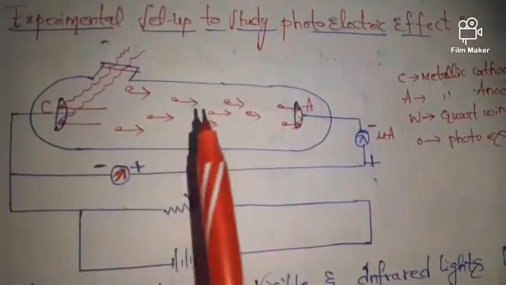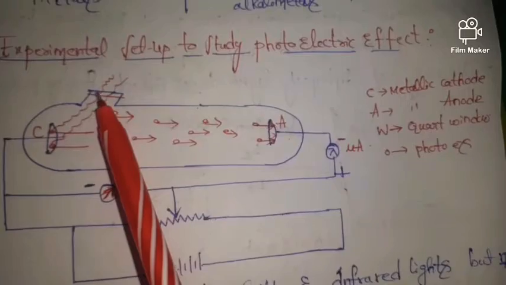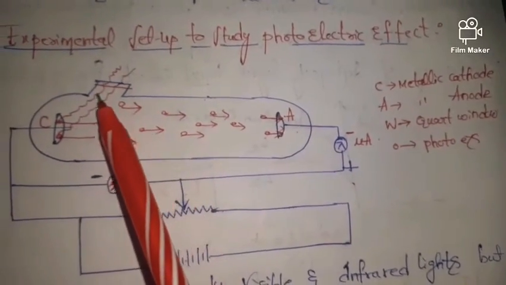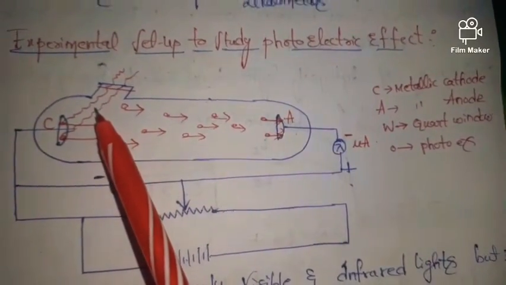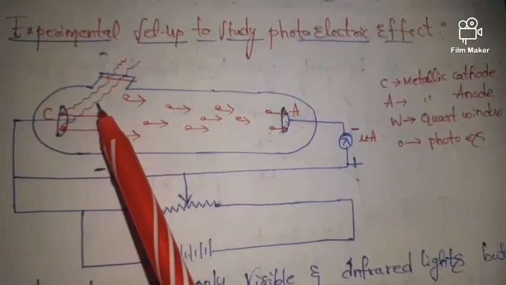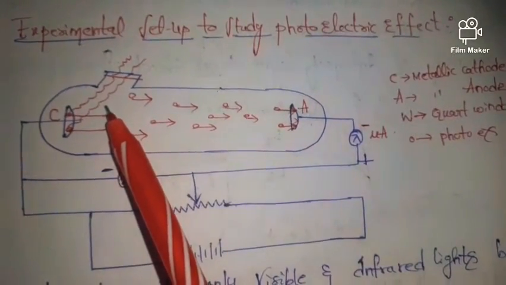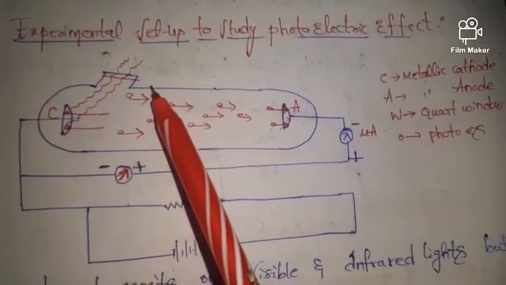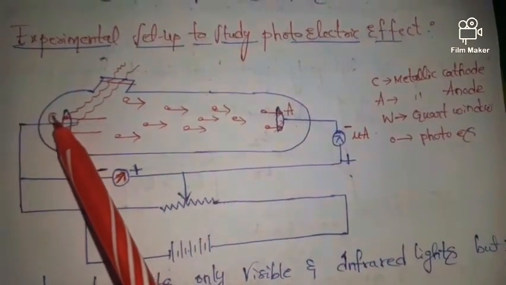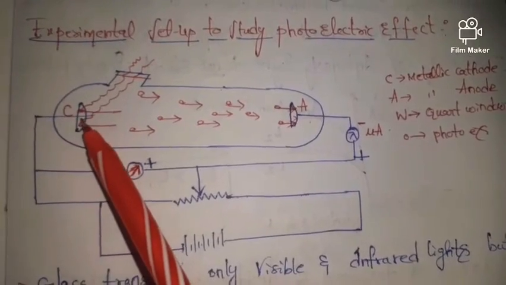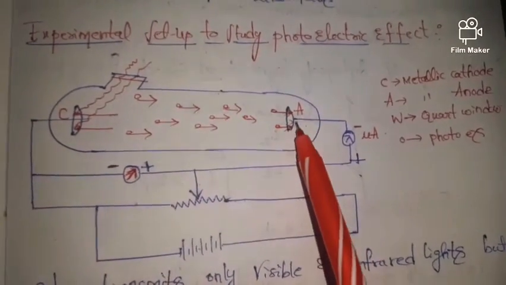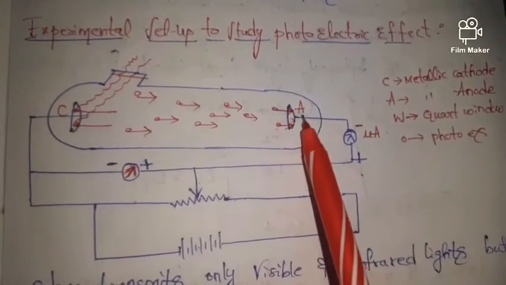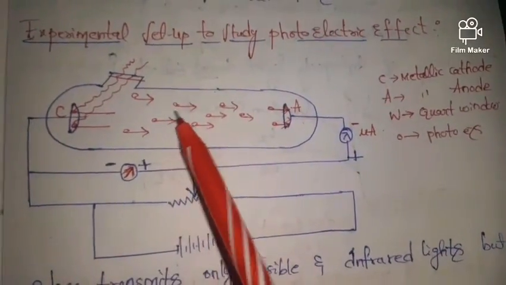Next, observe this, friends. This is the quartz window. Quartz window means, as we just discussed, it has the tendency to transmit even UV light. This is the metallic cathode, C means metallic cathode. A means metallic anode, and these are the photoelectrons.